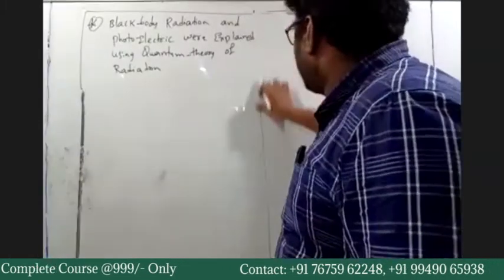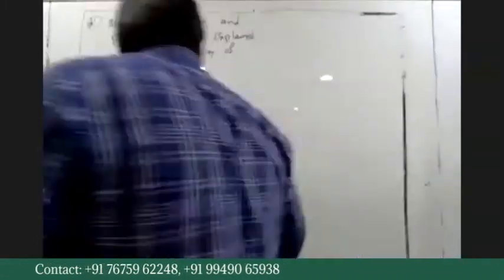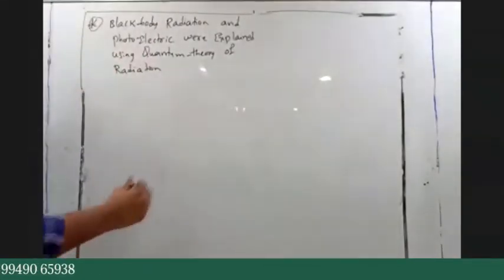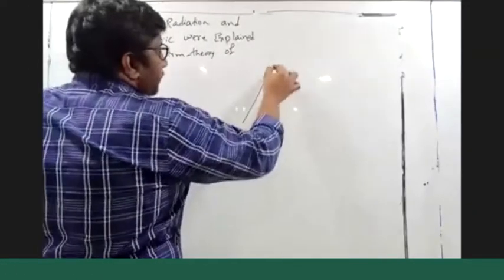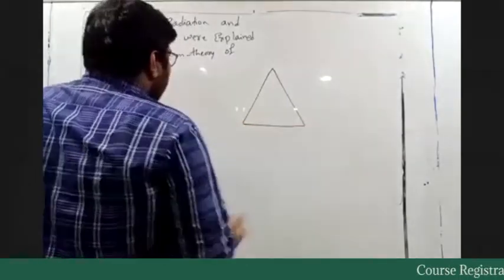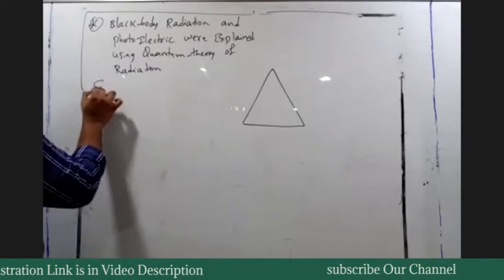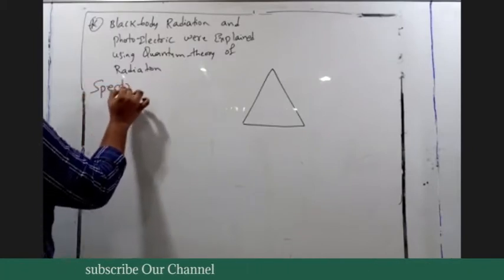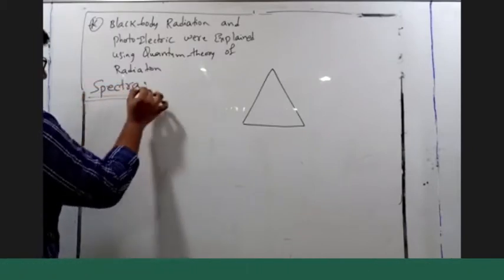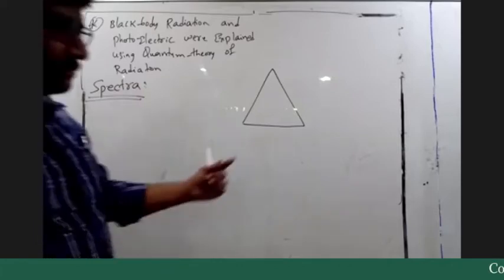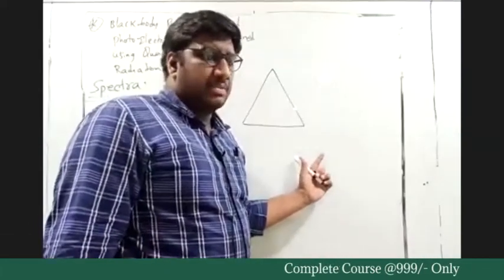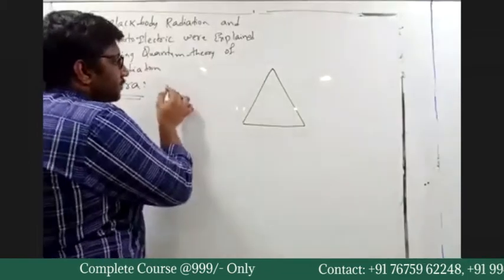So let us remove this partition so we can draw a good figure. Take a prism. Now we are going to discuss spectra. Take a prism, with incident light.